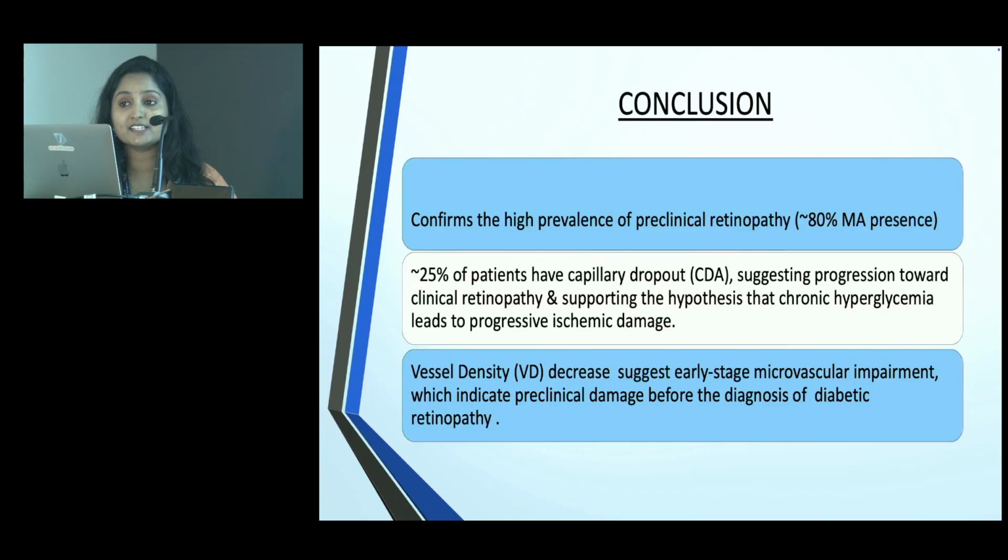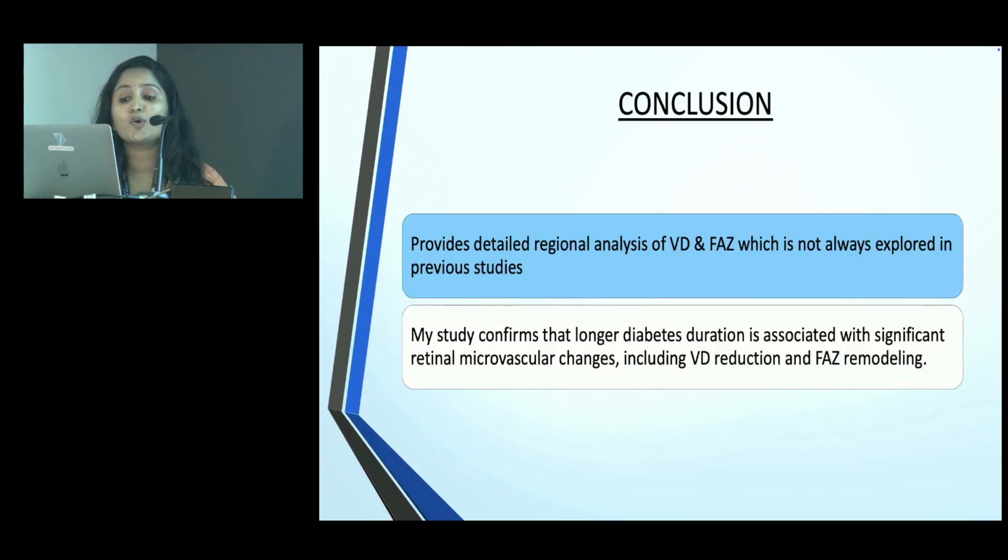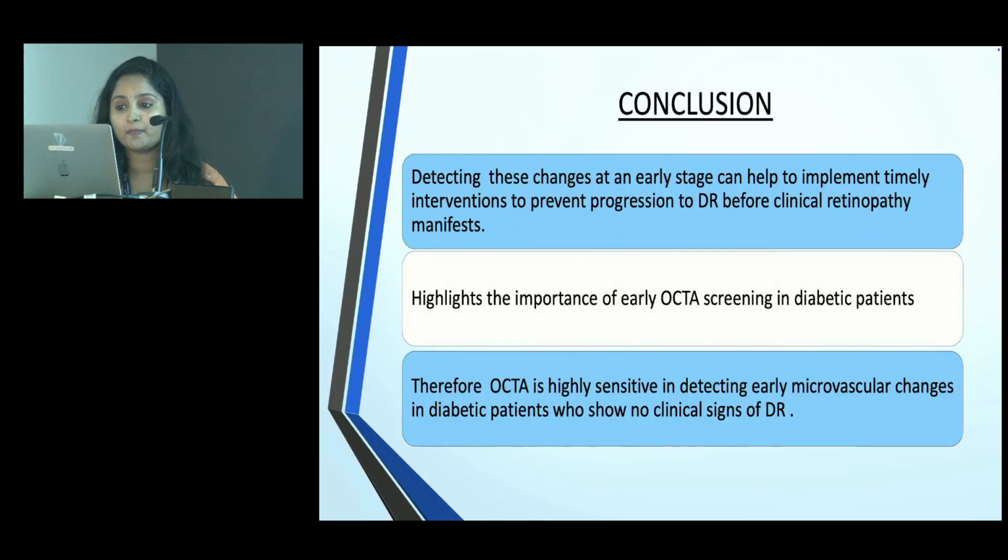The vessel density decrease suggests early stage microvascular impairment, which indicates preclinical damage before the diagnosis of diabetic retinopathy, and provides a detailed regional analysis of vessel density and foveolar vascular zone, which is not always explored in previous studies. And my study confirms that longer diabetic duration is associated with significant retinal microvascular changes, including the vessel density reduction and foveolar vascular zone remodeling.